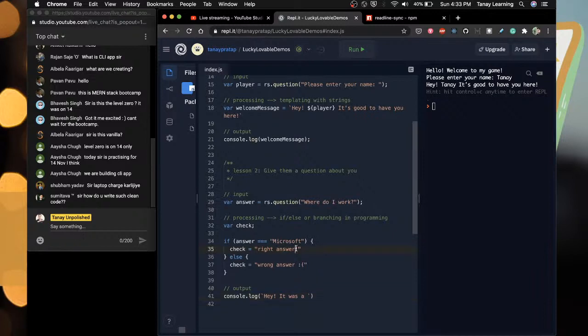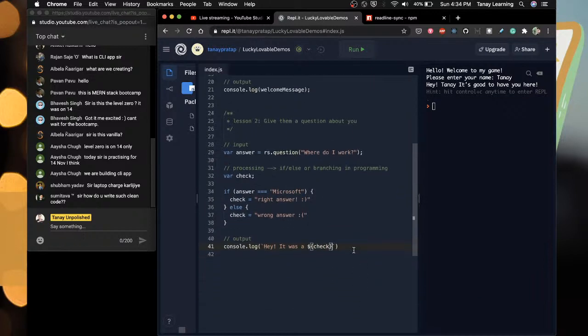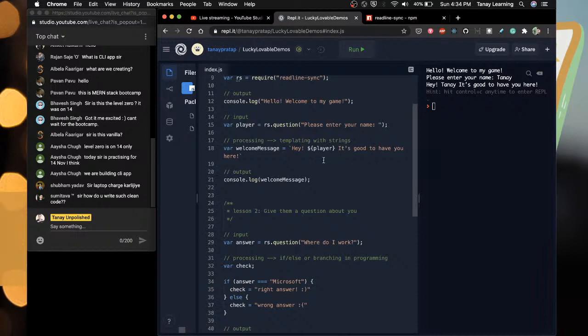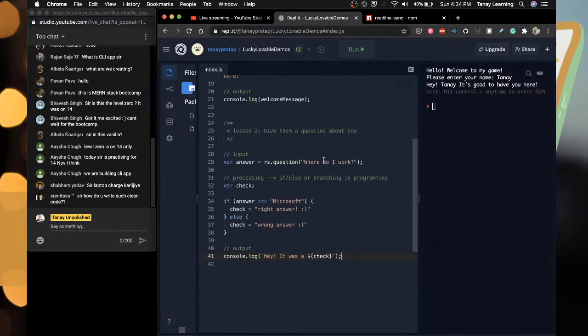For the check value. Very nice. So again you see another lesson is input, processing, output. Now we have learned if else. First we learned templating. So we'll keep learning something new every time.